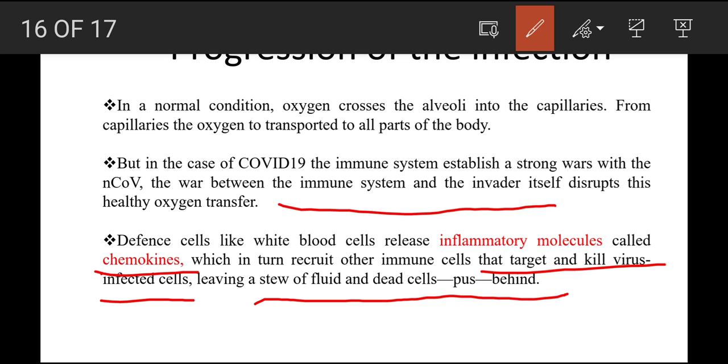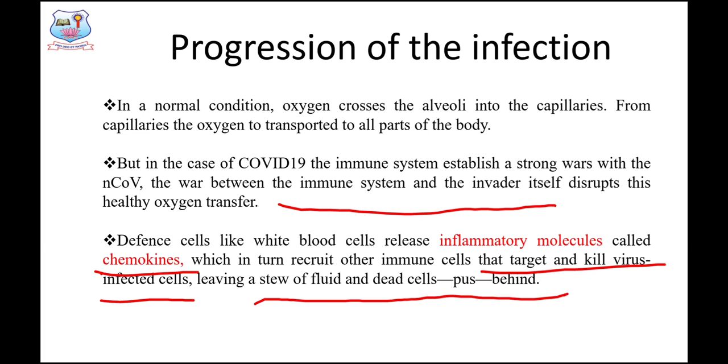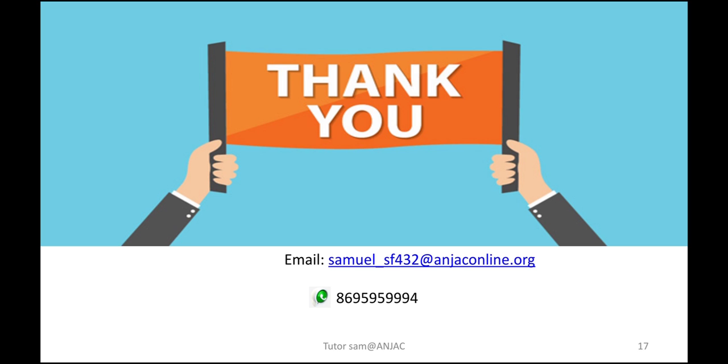So as we discussed in the first point of the slide, capillaries transfer oxygen to several parts of the body. Due to the accumulation of fluid or pus in the lungs, the infected individual is unable to breathe in a normal pattern. So this is how the infection spreads.